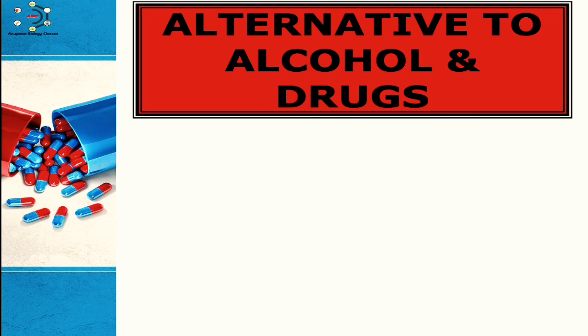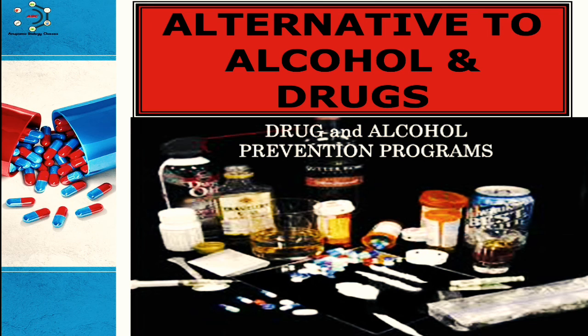Now, after this, alternatives to alcohol and drugs. Alcohol and drugs are usually taken by persons who are insecure, under stress, and unable to accept themselves as they are. To avoid addiction, one should try to understand oneself fully and to accept oneself as one is.